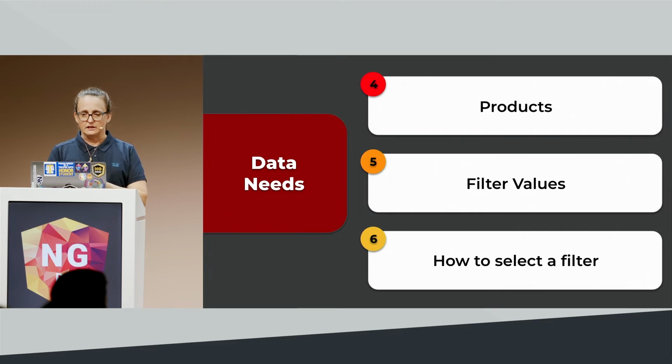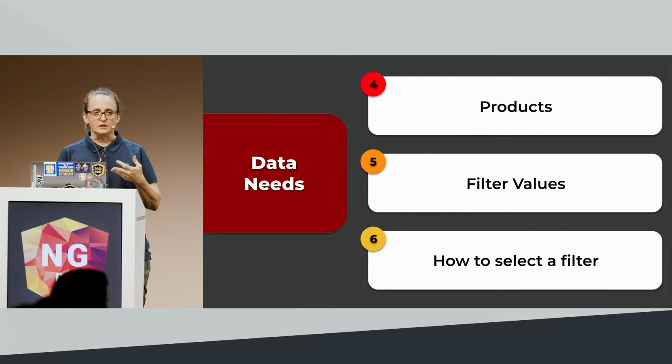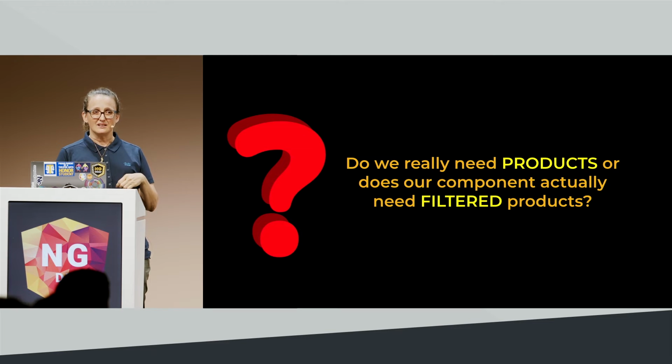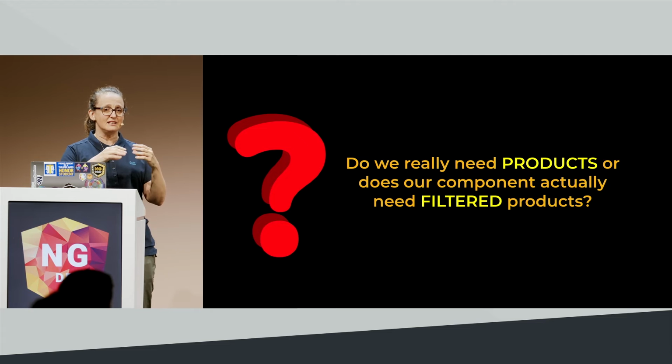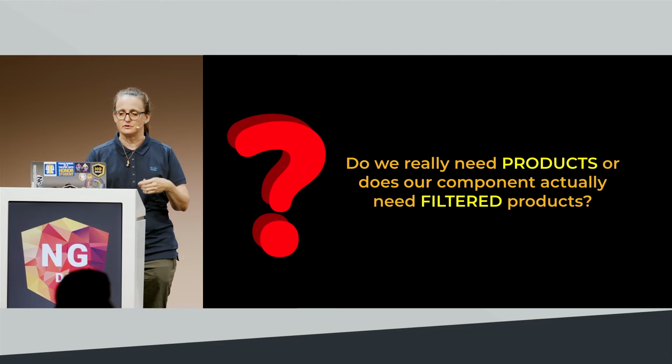So what are its data needs? Well, we need products, and we need filter values, and we also need to know how to select a filter, right? But do we actually need products? What we really want are filtered products, because even if there are no filters applied, that products array is still technically filtered, right? No filters is still filters.